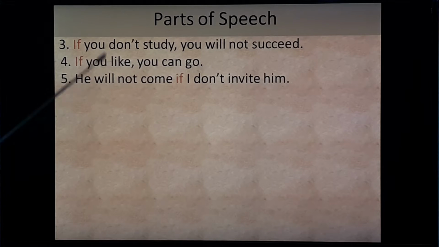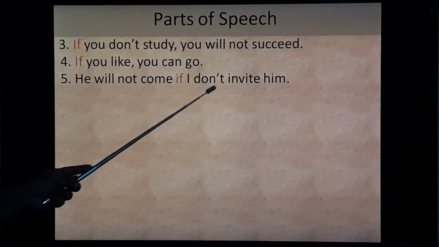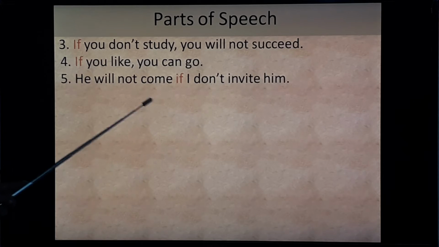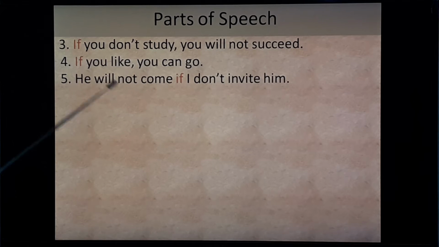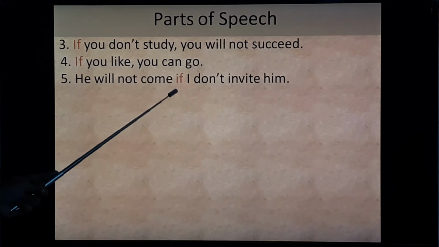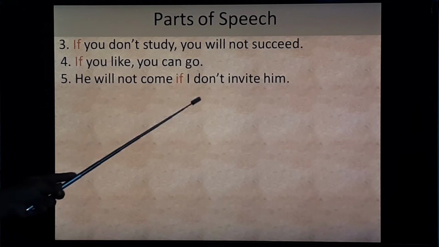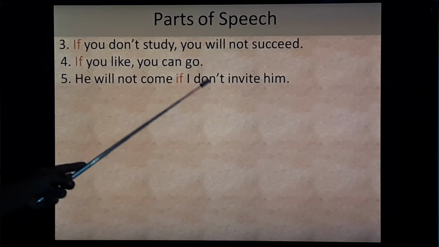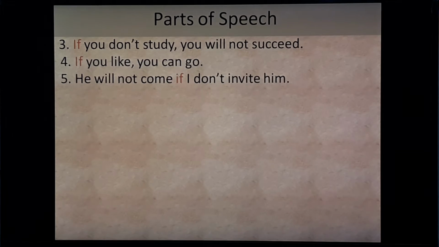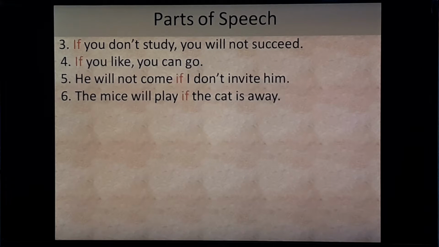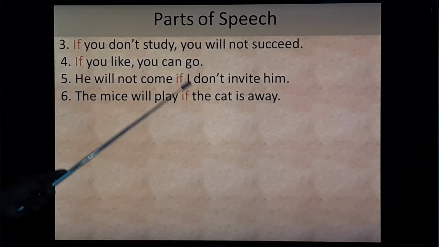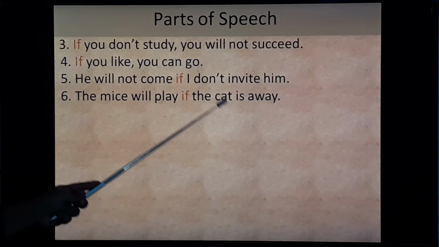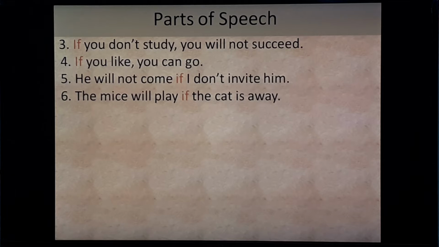Next, he will not come if I don't invite him. So here he will not come, this is main clause. If, that is subordinating conjunction, I don't invite him, that is subordinate clause. Next, the mice will play if the cat is away. So the mice will play, main clause. If, subordinating conjunction, the cat is away, that is subordinate clause.